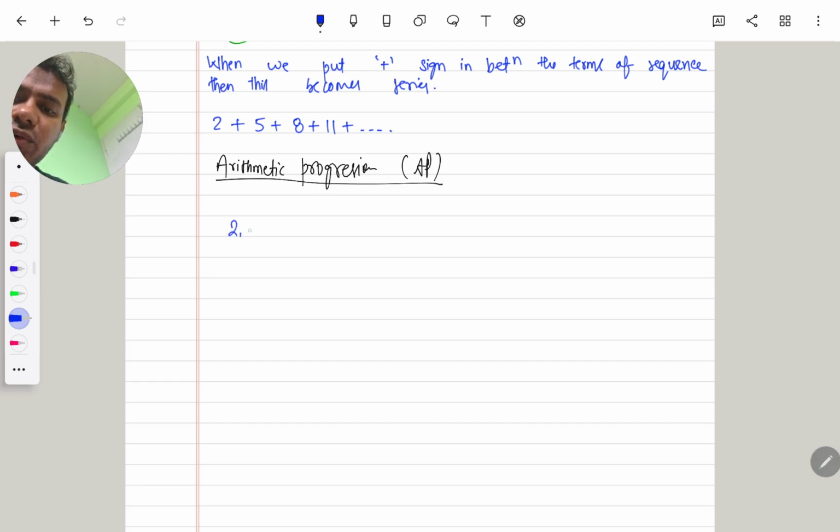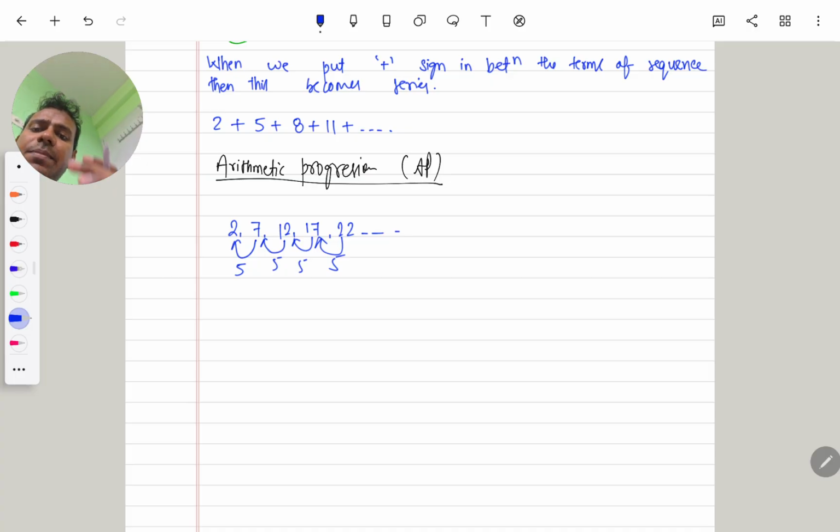It's like 2, 7, 12, 17, 22 and so on. In this progression we see that when we subtract 2 from 7, we get 5; 12 minus 7 is 5; 5, 5. That means after subtracting the previous term from the next term, we get a constant number. When we get this type of constant number, then this sequence is declared an AP.